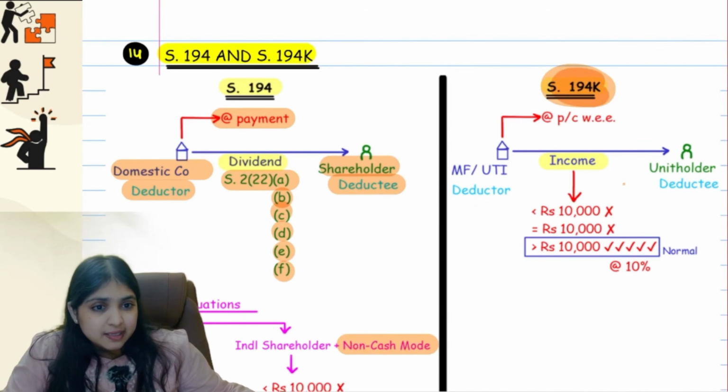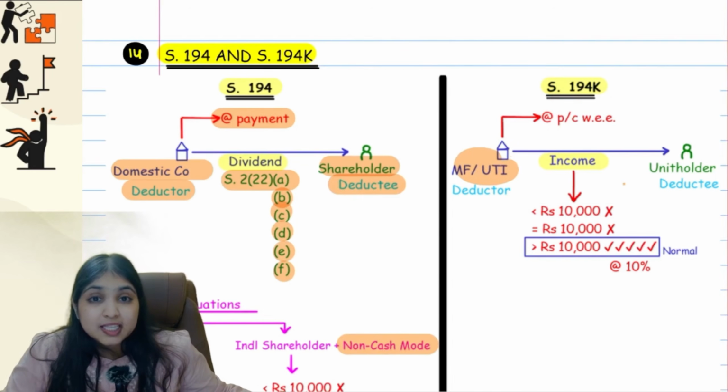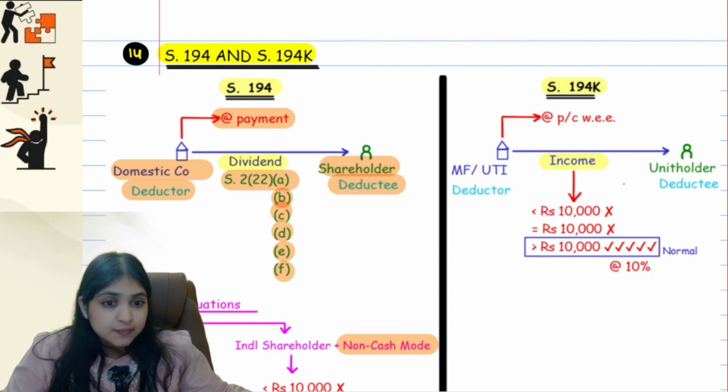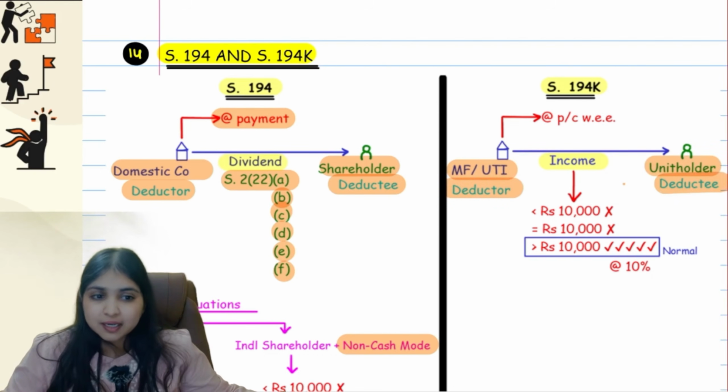194K will apply, guys, if a mutual fund is paying income to the unit holder. You know, right? The mutual fund, let's say I go and buy units of the mutual fund. Now the mutual fund will give me income, guys. So whatever income I get from the mutual fund, for me the source of the income is the mutual fund. So at source I will deduct tax. So the mutual fund will become the deductor of tax and I will become the deductee of tax.